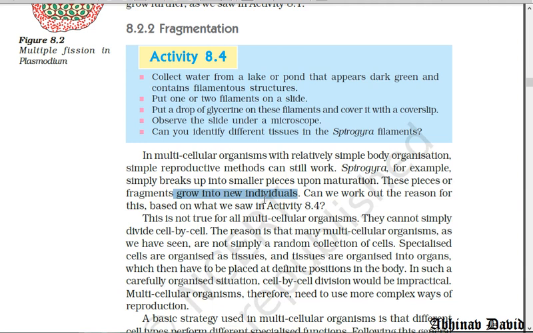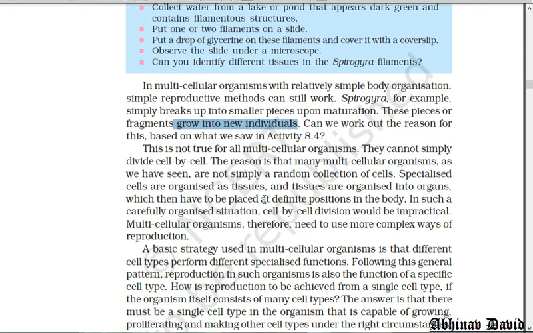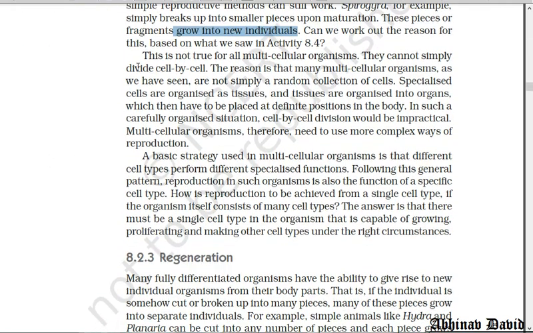We cannot simply divide cell by cell and form a new organism. Let us see what is given here. This is not true for all multicellular organisms. They cannot simply divide cell by cell. Why? Because our body is not simple multicellular. Our body is complex multicellular.